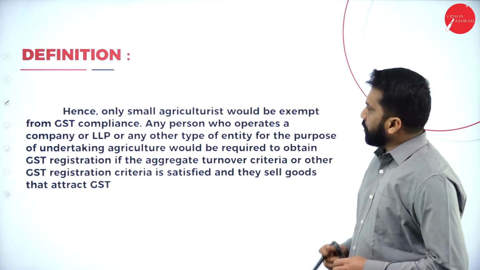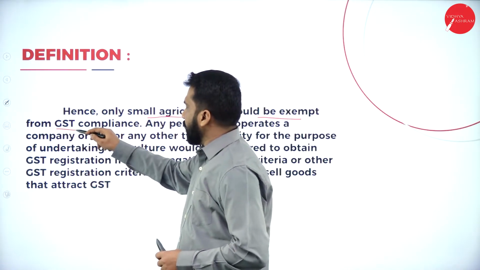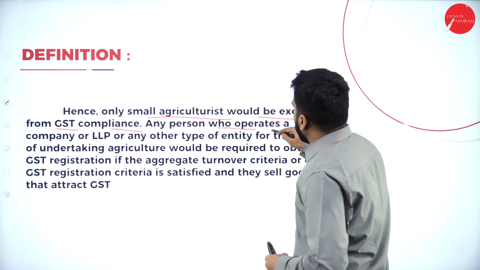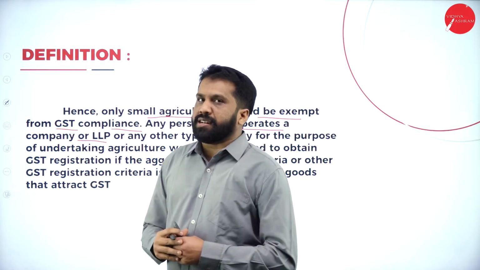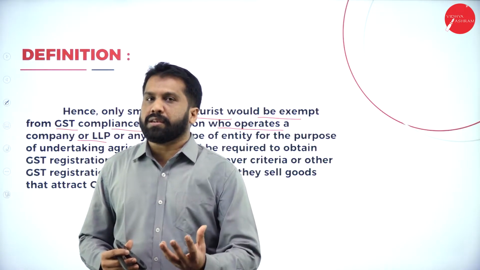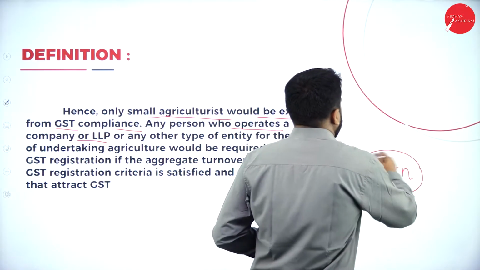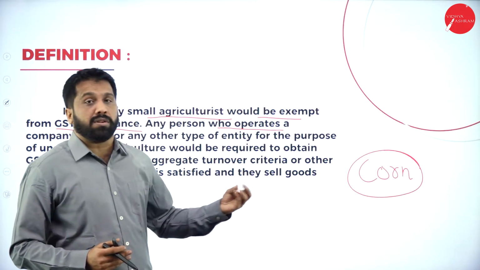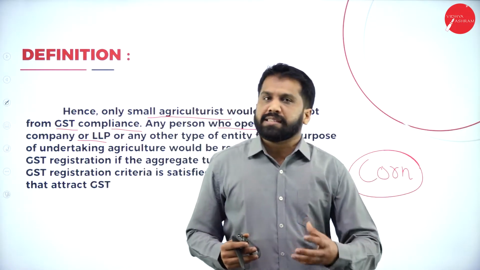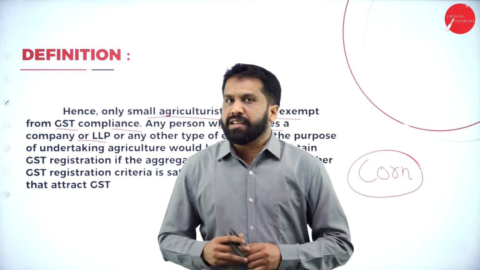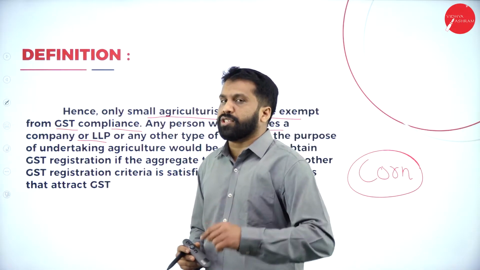So, continuing, only a small agriculturist would be exempt from GST compliances. Consider any person who operates a company or LLP. Say he grows corn. After cultivation, he converts it into popcorn and sweet corn. All this extra processing he does. For that, he has to register as an LLP or company. Then he will come under the GST slab.